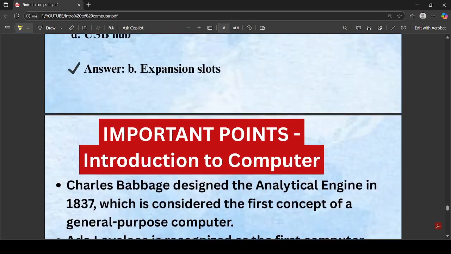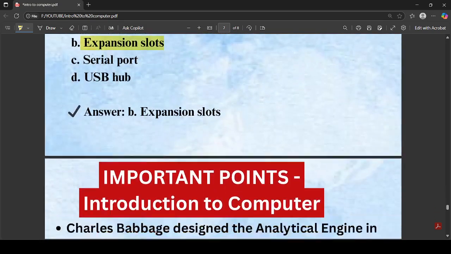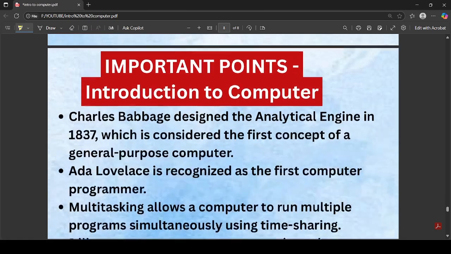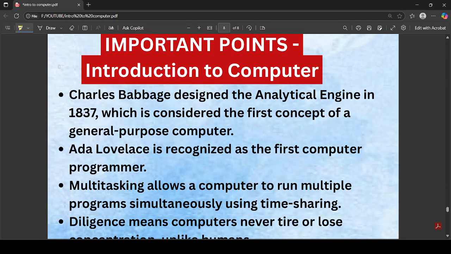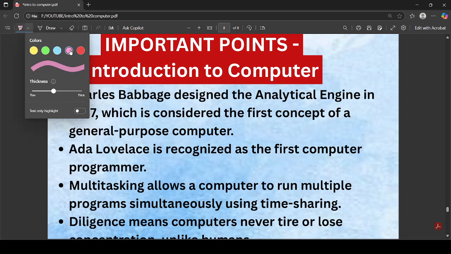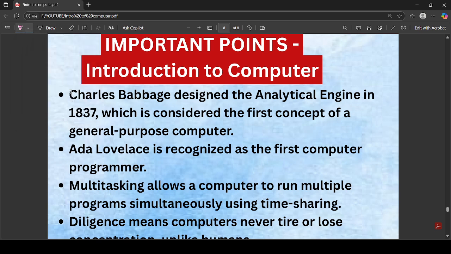So these are all the important MCQs. Now I would like to take some moment and explain some of the important points that you should remember. So first important point that you should know is Charles Babbage. Charles Babbage, who is also known as the father of computer, designed the analytical engine. So this is another question that might be asked in MCQs. And we have already done the next point, that is Lady Lovelace is the first computer programmer.